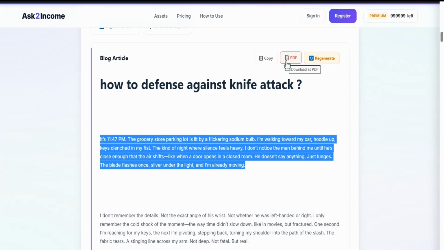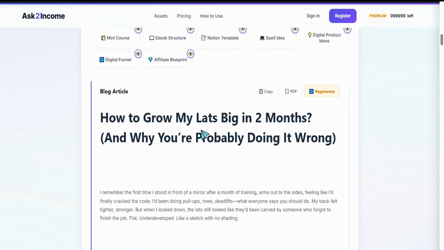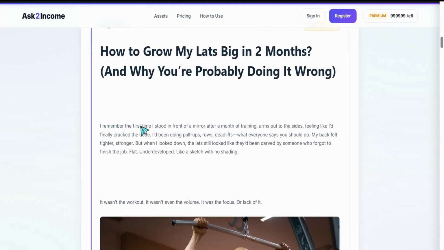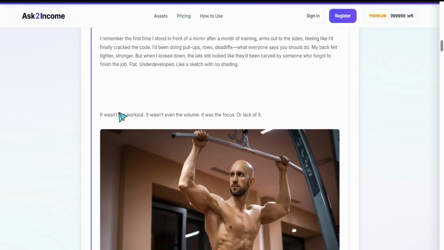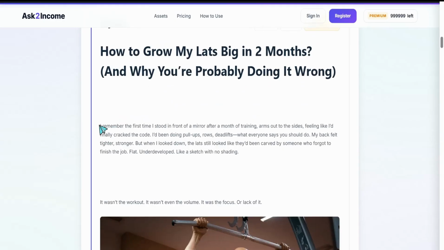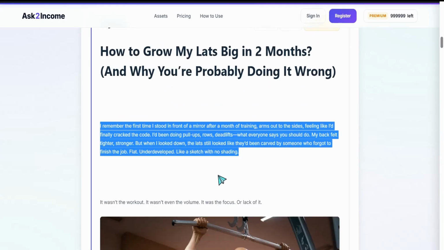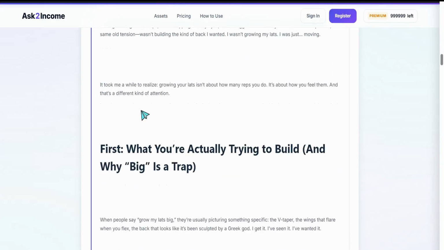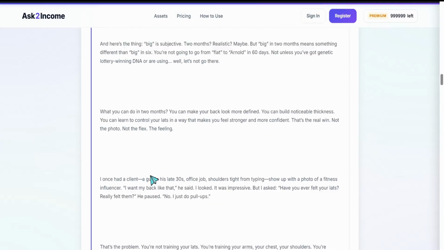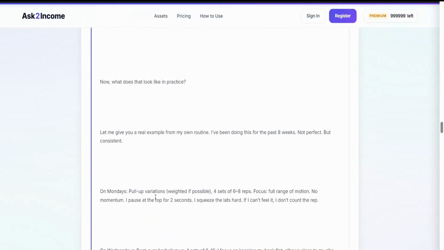So here you can find an amazing article ready for you, completely for free using the Ask to Income tool. And just try another example like this one: how to grow my lats big in 2 months. You can find the same way a beautiful introduction, as if a human writer jotted down his thoughts.